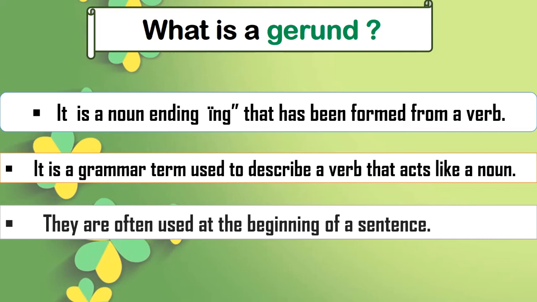So these three things we have learned to answer what is a gerund. That it is a noun ending with ing that has been formed from a verb. Actually they are formed from an action word. Then it is a grammar term used to describe a verb that acts like a noun in a sentence, and they are often used at the beginning of a sentence.